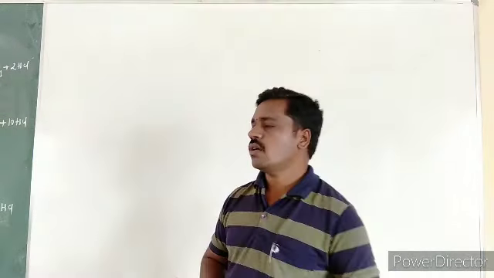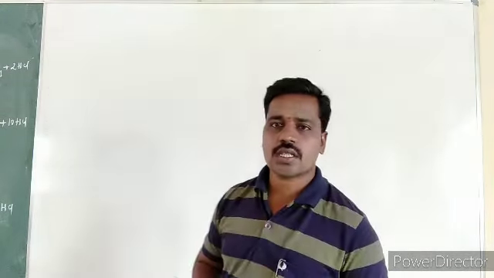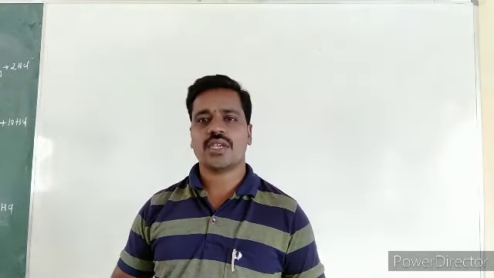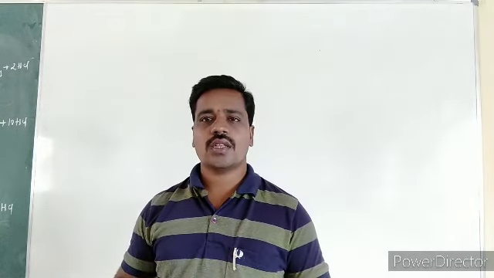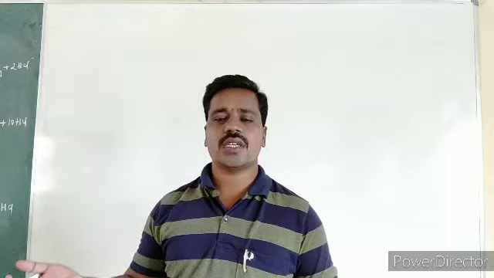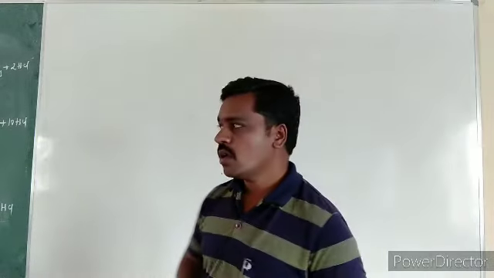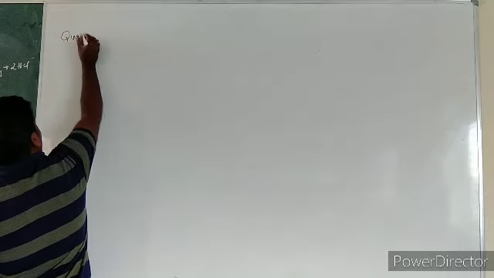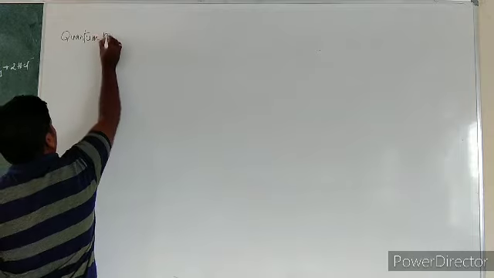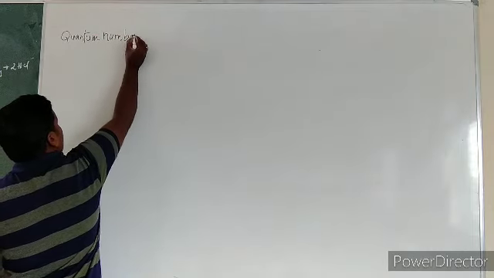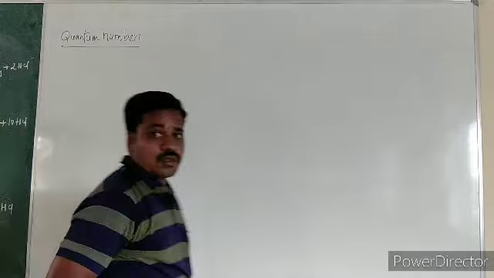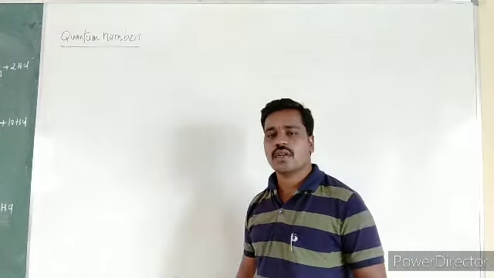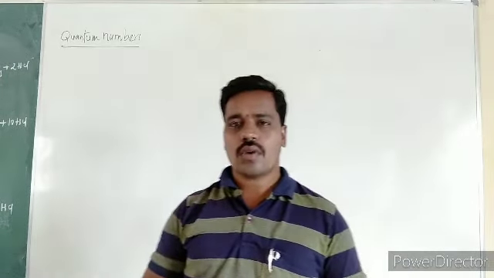So the next topic in our first lesson, atomic structure, which is very familiar to you and very easy for you, is none other than quantum numbers. That is the easiest and very simple topic. That topic is called quantum numbers. So what are quantum numbers and how are they classified, and we should explain different types of quantum numbers.